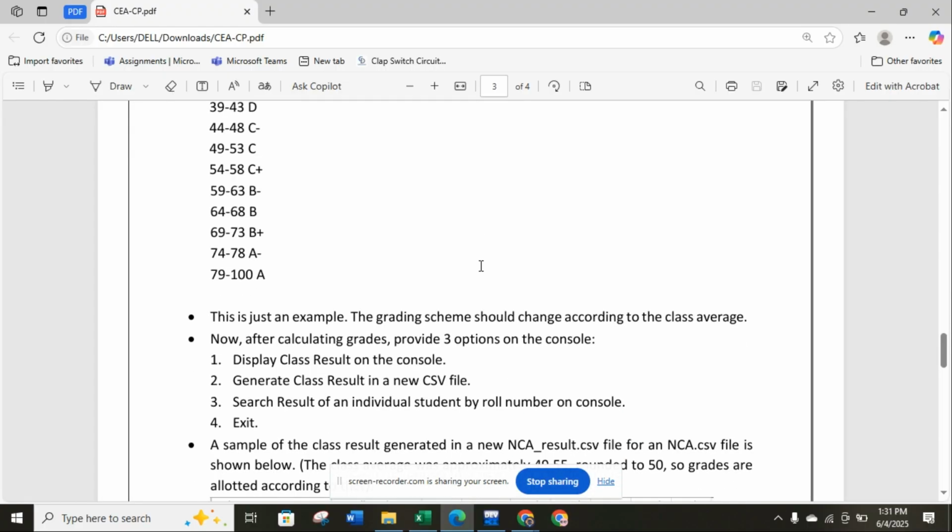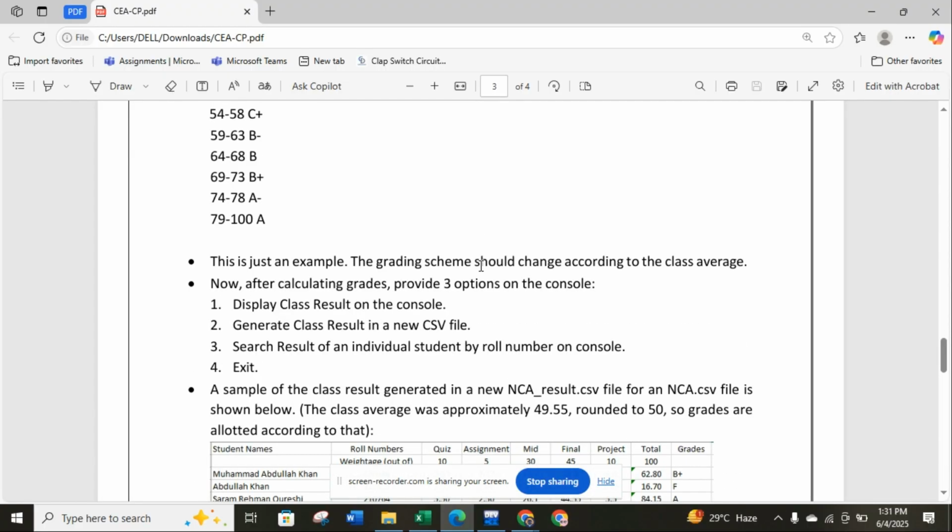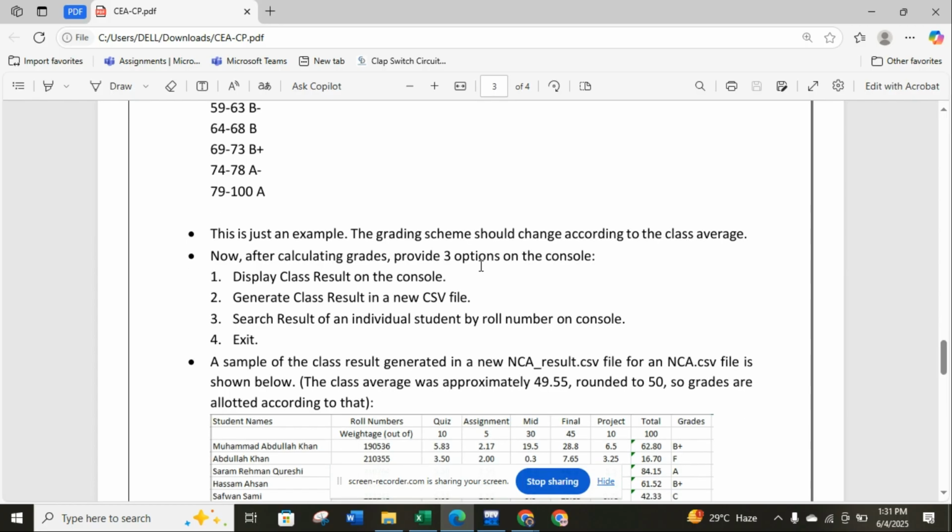This is just an example that the grading scheme should change according to the class average. Obviously, if the highest marks are 73, then the grades must start from B positive, and then according to the average it must be assigned to all the students. It's as simple as that.